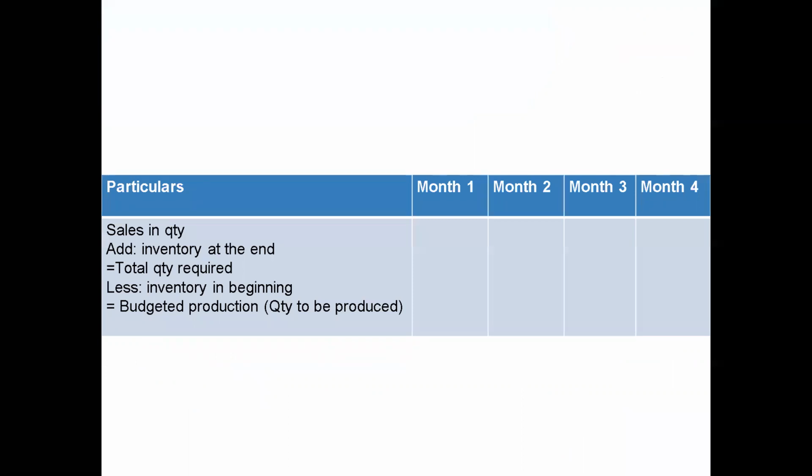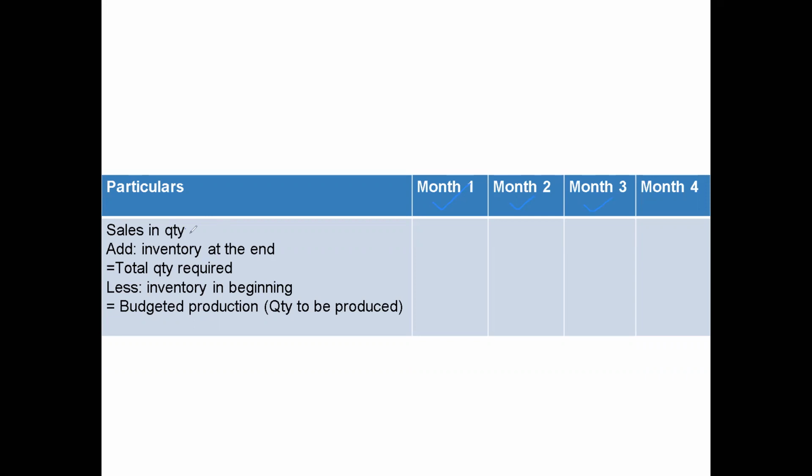Now this is the format to prepare the production budget. First we'll write down the particulars, and we can prepare the columns for as many months as we are preparing. So if we are preparing, say, for a quarter, we'll write 3 months. If we are preparing for, say, half yearly, we will prepare 6 columns, one per month.